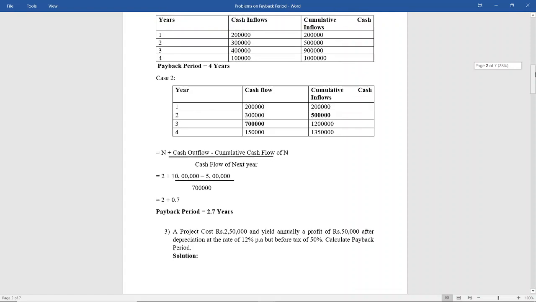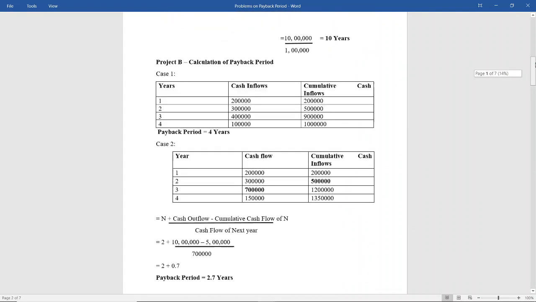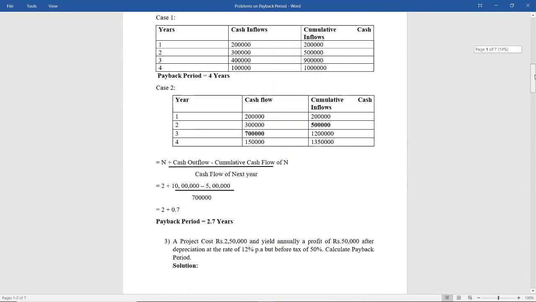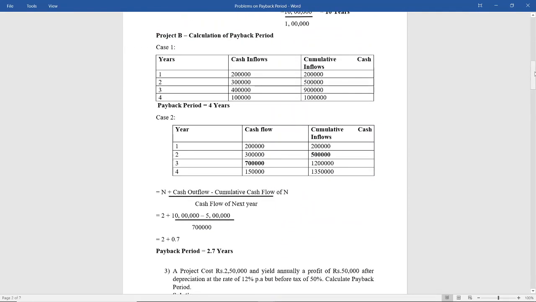Next, case 2. Case 2, as it is, I have taken the question and added one more column. So always remember, when there is unequal cash flow, you have to just add one column, that is cumulative cash inflows. You have to see the year in which the cumulative cash inflow is equal to the cash outflow. That particular year will be your payback period. Okay, case 2, I have, as it is, written the question, and just added one more column, that is cumulative cash inflows.